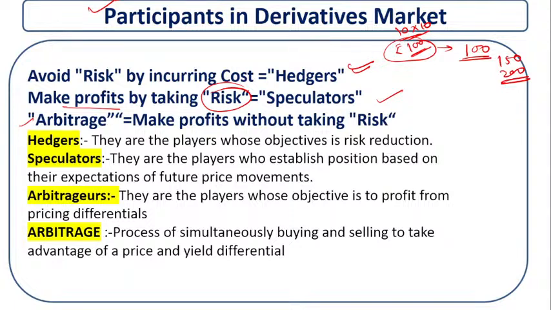They want to take a risk. Like someone invests 100 rupees, but now not 100 shares, he wants to purchase 1 lakh shares, because he is a speculator. What the speculator does, he waits until he gains 1 lakh rupees. So these are the speculators, they want to take more risks.